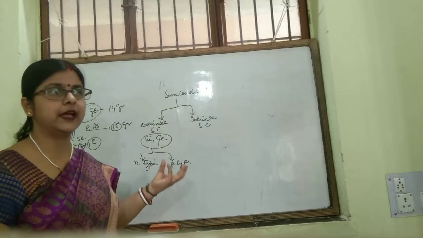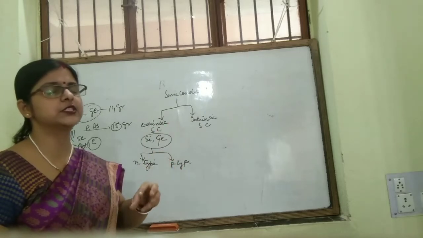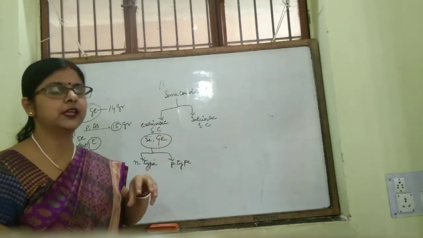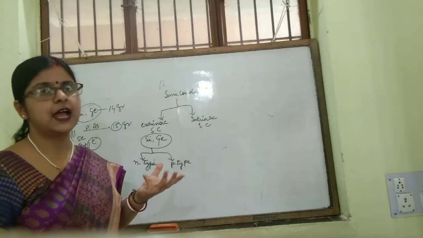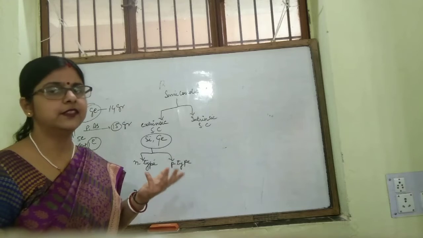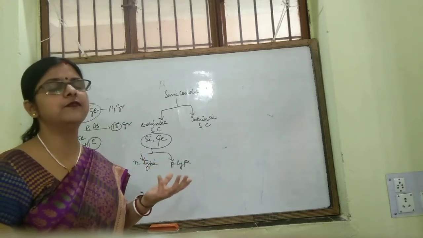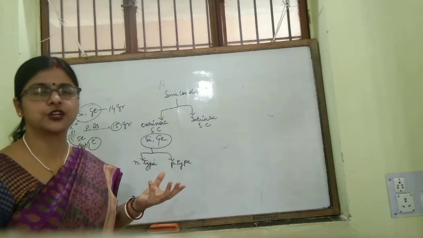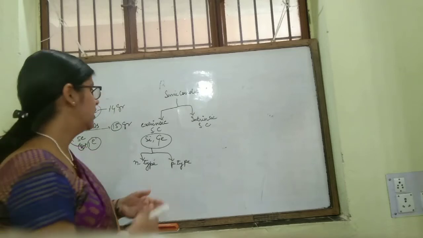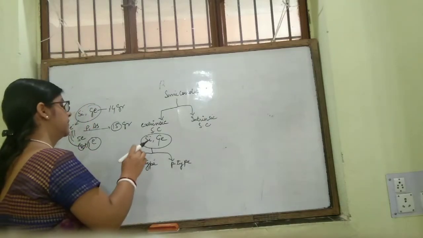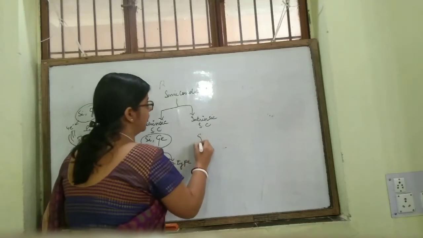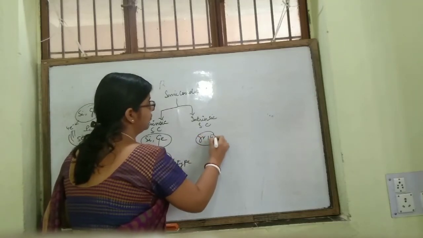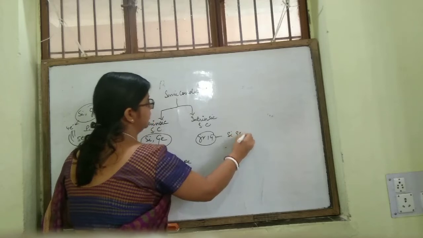The element with which you are doping has one extra electron in its valence shell, and that is not forming a bond, that is free, and movement of that electron causes conduction of electricity. Now we'll understand this P-type semiconductor. Again I am taking group 14 elements like silicon, germanium.